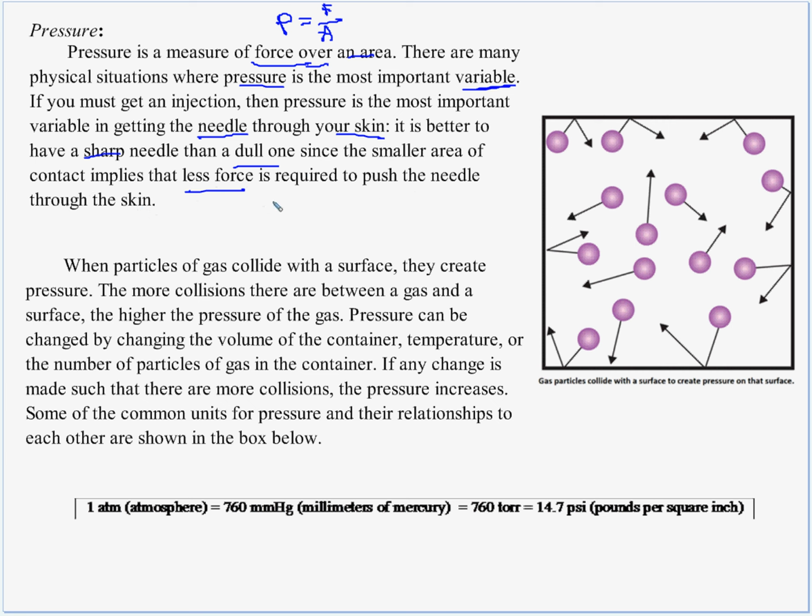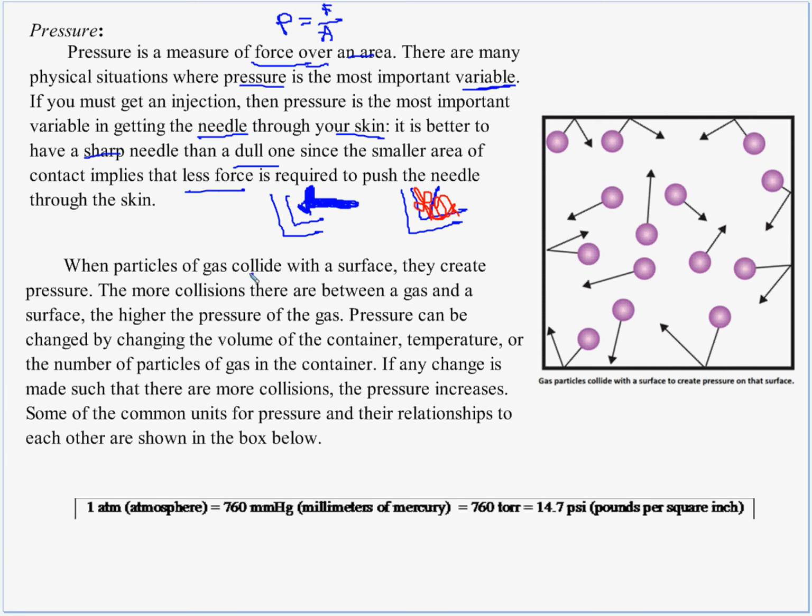I guess this makes sense, because if this is your arm and someone's trying to push something really blunt, like a hammer, through your arm, it's going to bruise it, but it's not going to go through it. Whereas if someone puts a really thin needle here, the same amount of force, but since this has a smaller area, it's going to be able to go through into your arm, and then, we won't talk about that. It's going to make me faint. Okay, so pressure, force over area, it's important. I get that. Okay, let's keep going.